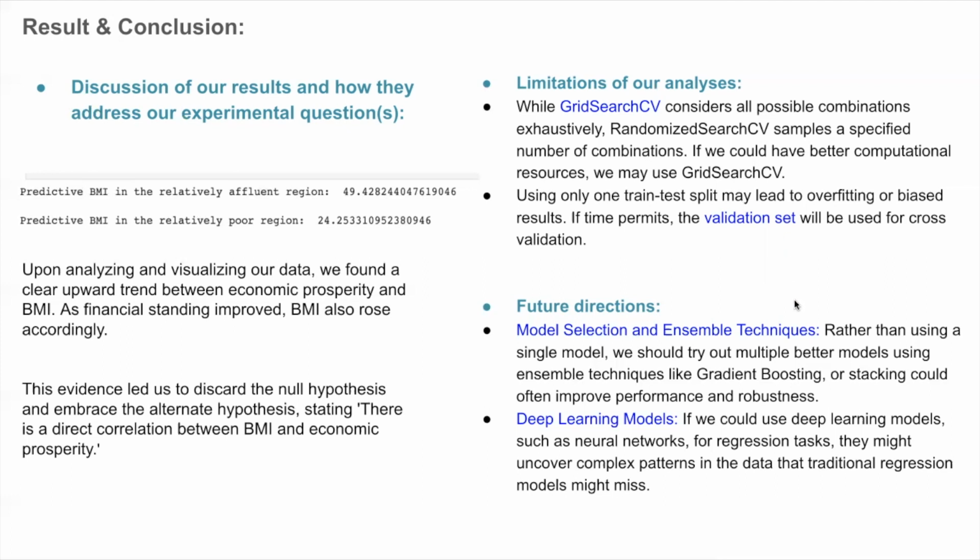And for future directions, rather than using a single model, we should try out multiple models using ensemble techniques like gradient boosting or stacking, which could often improve performance and robustness. If we could use deep learning models such as neural networks for regression tasks, they might uncover complex patterns in the data that traditional regression models might miss.